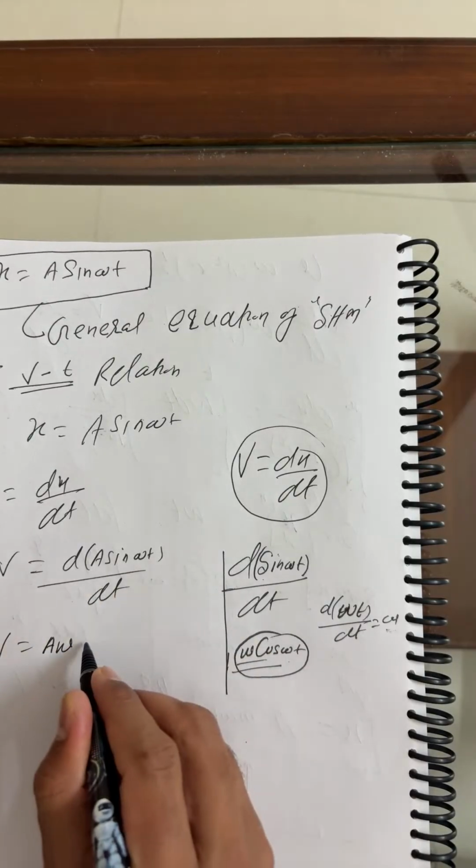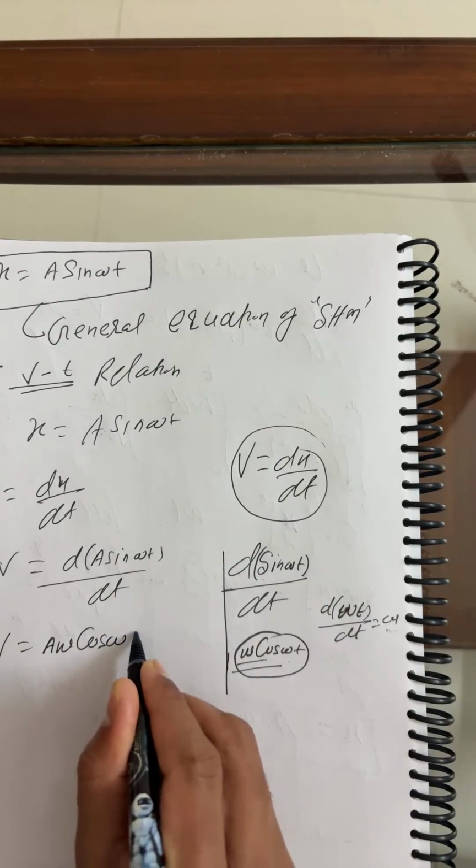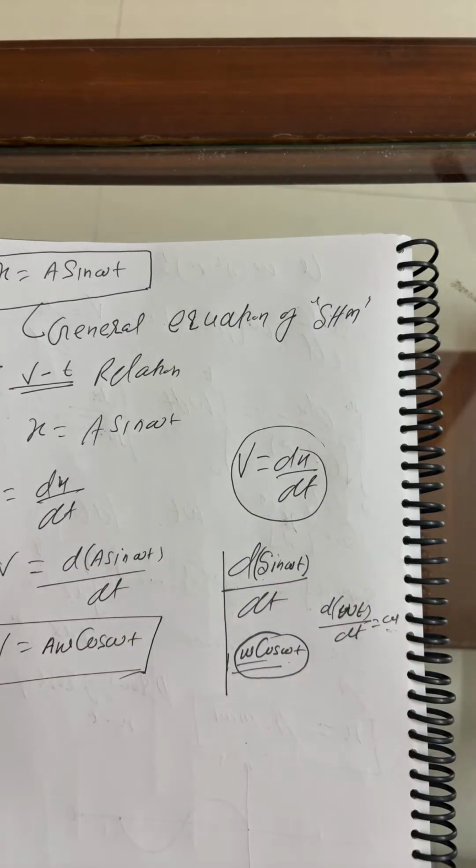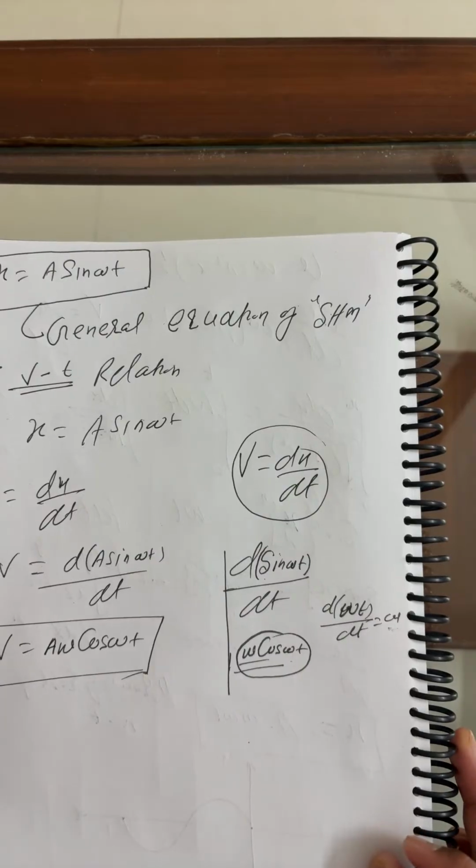And sine is what? You can say this is cos omega t. Finally, we got the result for what? V as a function of t.